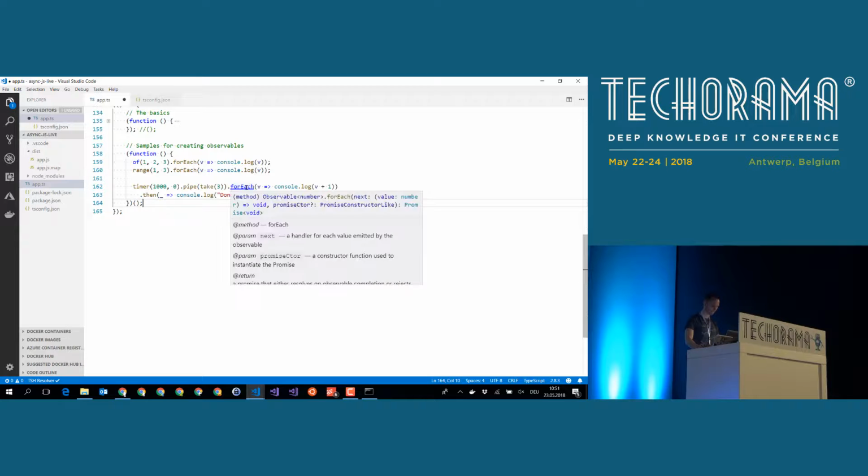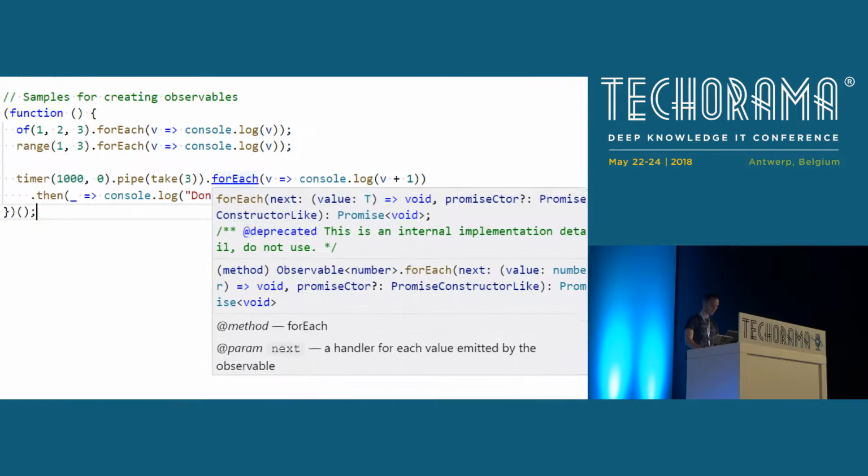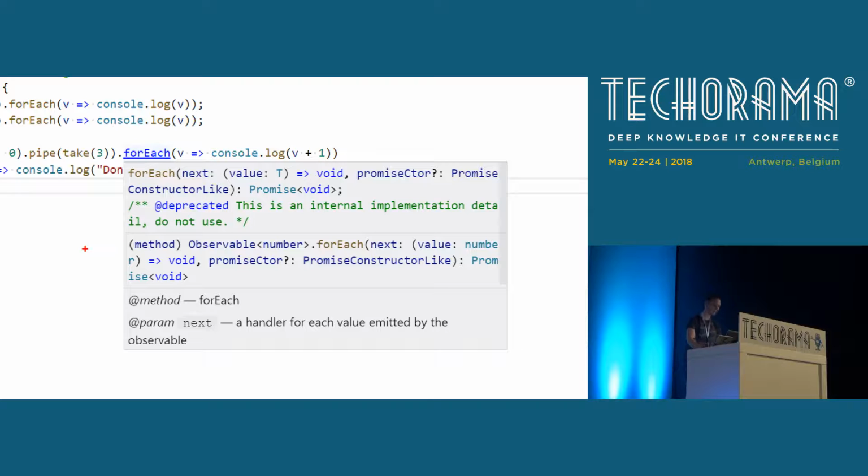Observables also combine very nicely with the world of async await and promises. Because in that case, for instance, the forEach function from Rxjs, what it does, I think it is obvious.